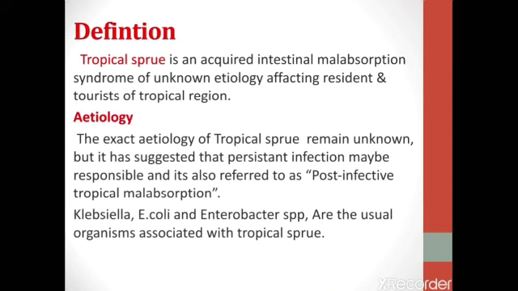The exact etiology of tropical sprue remains unknown, but it has been suggested that persistent infection may be responsible, and it is also referred to as post-infective tropical malabsorption. Klebsiella, E. coli, and Enterobacter species are the usual organisms associated with tropical sprue.